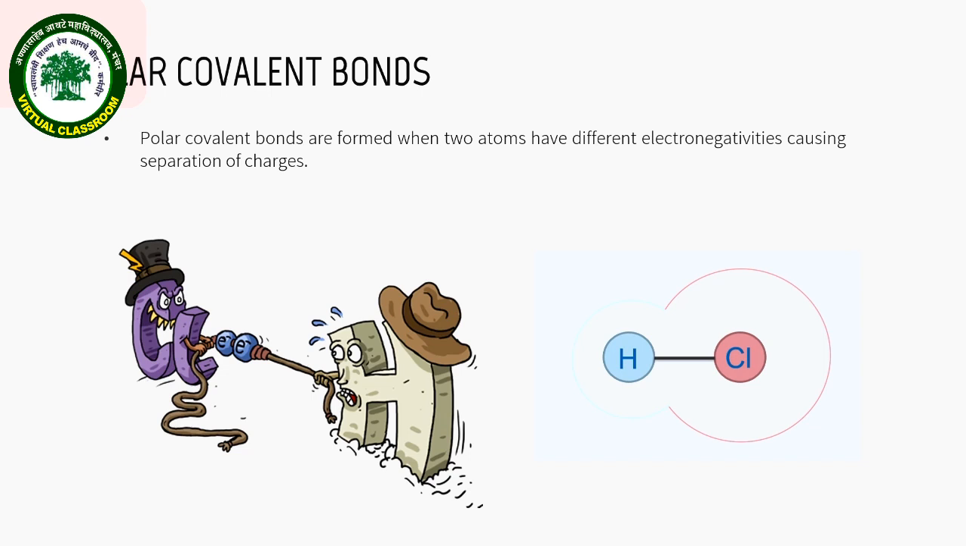So, in this molecule, the electrons will spend a greater part of their time closer to the chlorine atom than next to the hydrogen atom. This results in a hydrogen chloride molecule having a partial negative charge around the chlorine atom and partial positive charge around the hydrogen atom. This kind of chemical interaction is called as polar covalent bond.